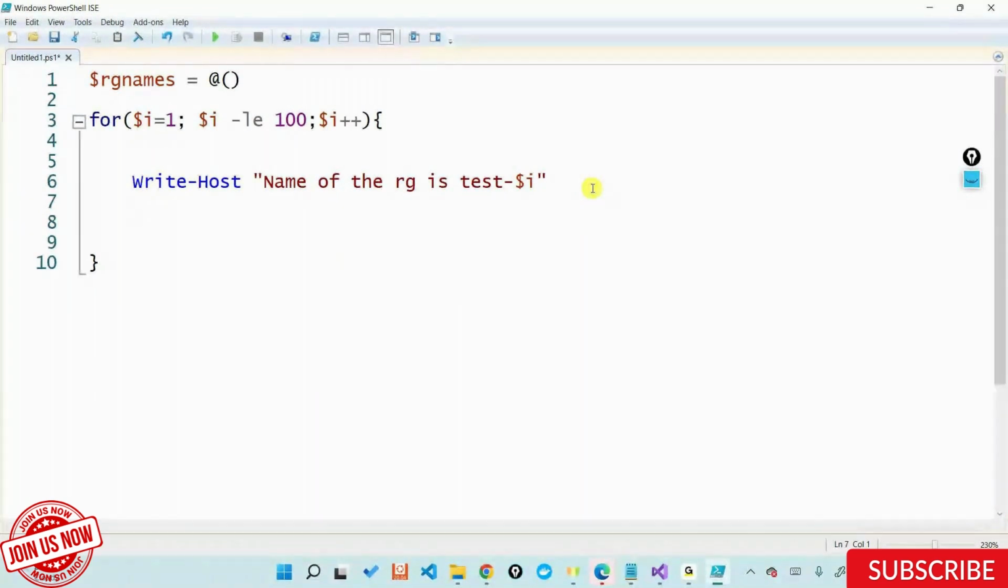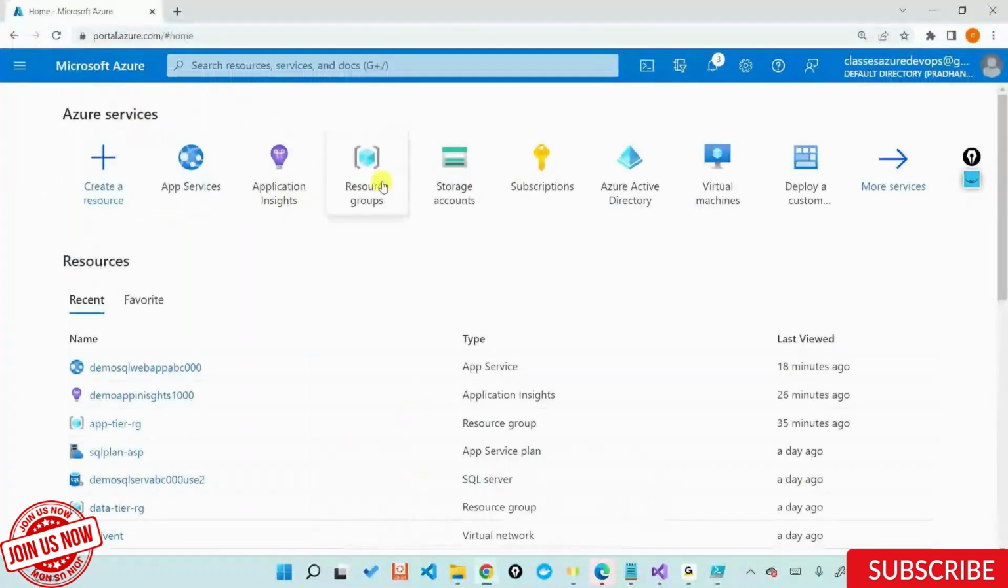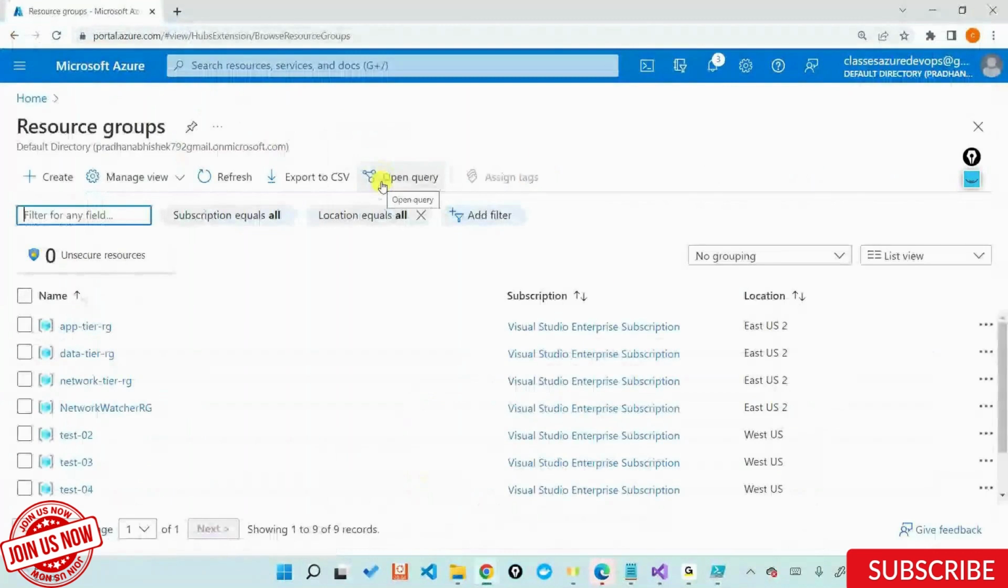So I have written something called test hyphen 01. Now I can say write hyphen host. No, it's not test cases. It's resource groups. Please come back to that. It's resource groups.